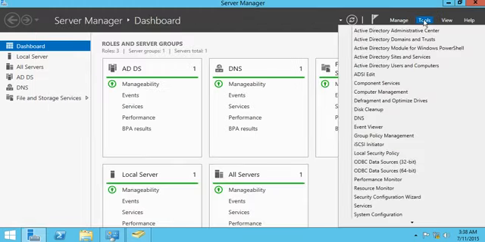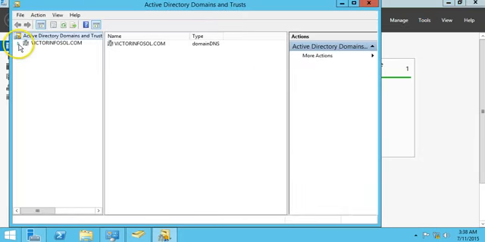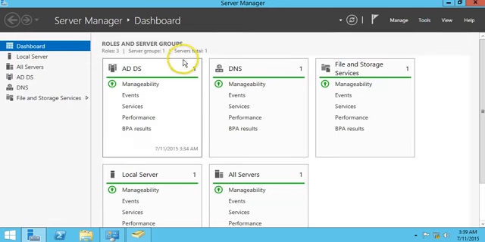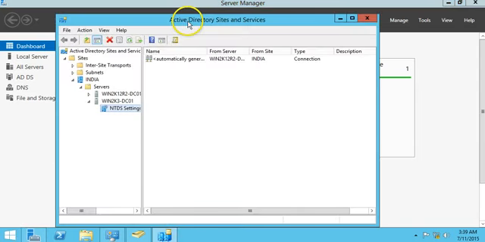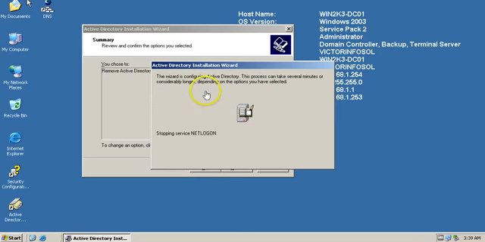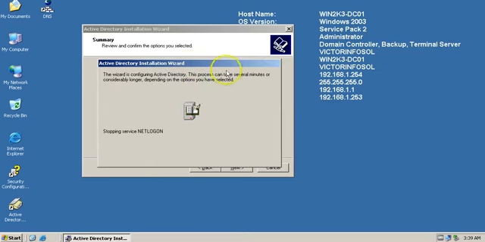Also, one thing we can check is under Active Directory Domains and Trusts, the server is automatically deleted. And in Active Directory Sites and Services, the old domain controller is automatically removed as well. So wait for the uninstallation to finish on the Windows Server 2003 domain controller. It will take a few minutes.